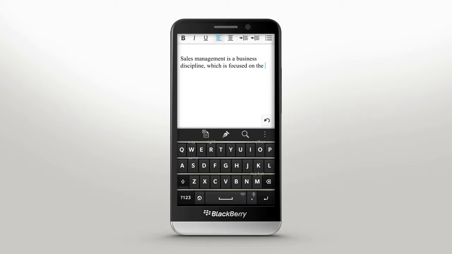To type symbols or numbers, tap the symbols icon. Or simply swipe down on the keyboard and tap the desired key. To type a capital letter, just tap the uppercase icon. Deleting a word is also easy. Just swipe one finger back across the keyboard.